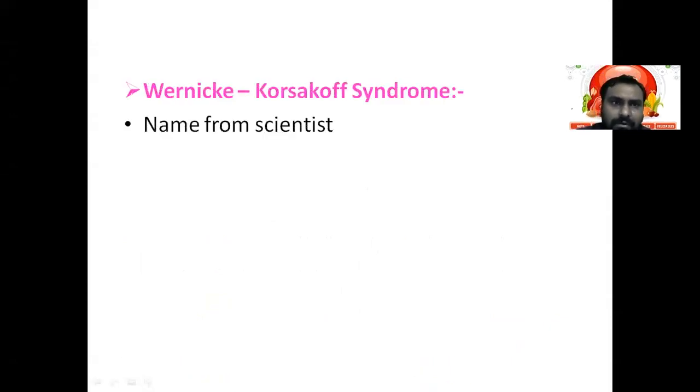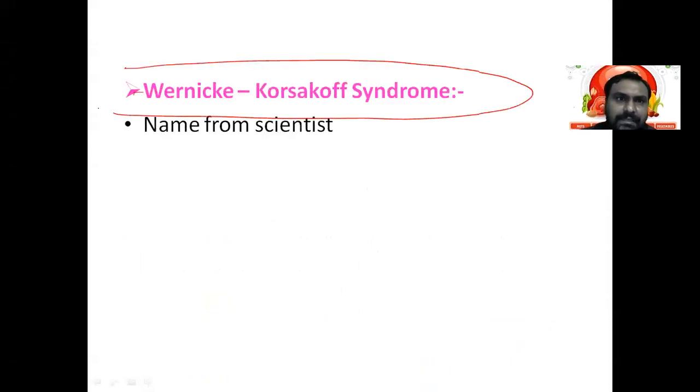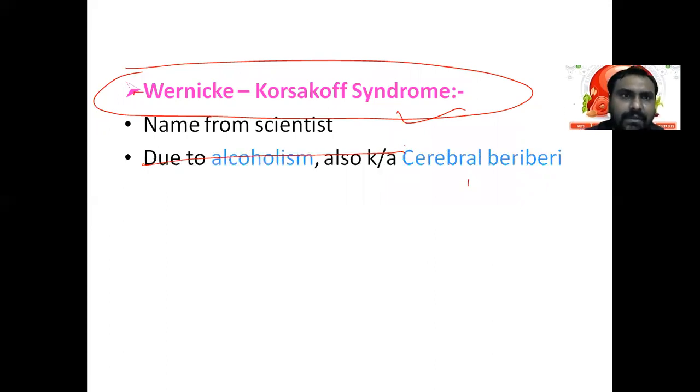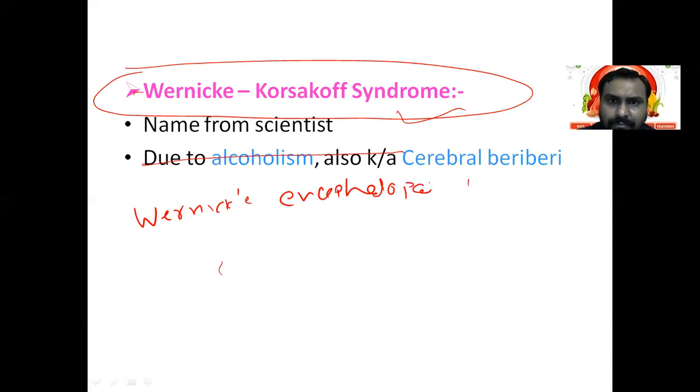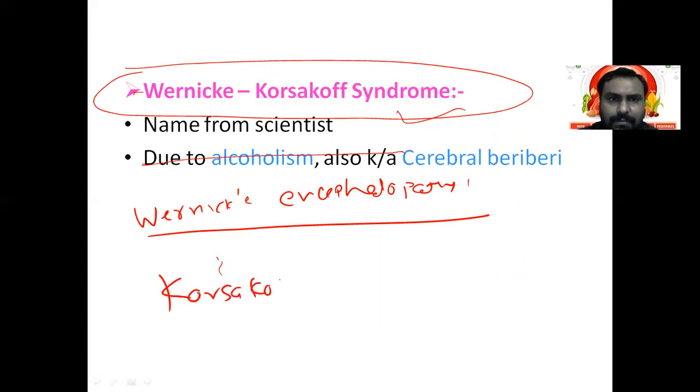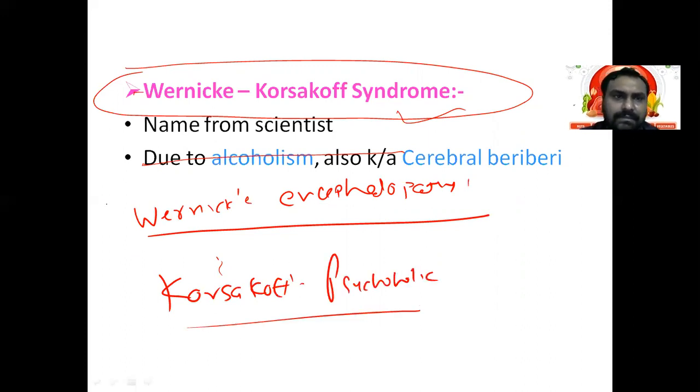Okay. Now, one more terminology in vitamin B1 deficiency. It is called Wernicke-Korsakoff syndrome. It is derived from the names of the scientists. So there is Wernicke encephalopathy, okay, Wernicke encephalopathy and Korsakoff psychosis. Okay, so in alcoholism there is a thiamine deficiency and it leads to this manifestation.